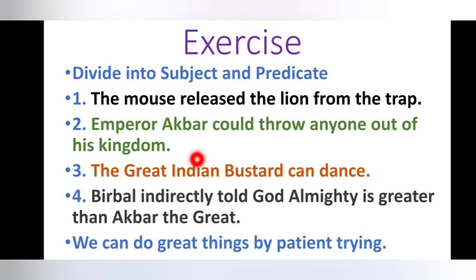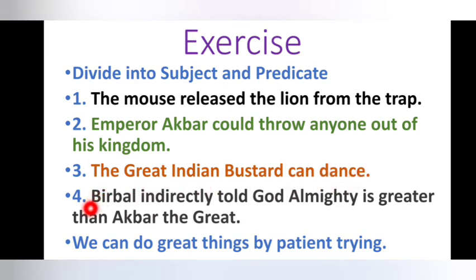So the subject is Emperor Akbar. And the next one, the Great Indian Bustard. You can see the subject can be sometimes one word or a group of words. The Great Indian Bustard: there are 1, 2, 3, 4 words. So these 4 words together make the subject here. The Great Indian Bustard can dance. Can dance is the predicate.